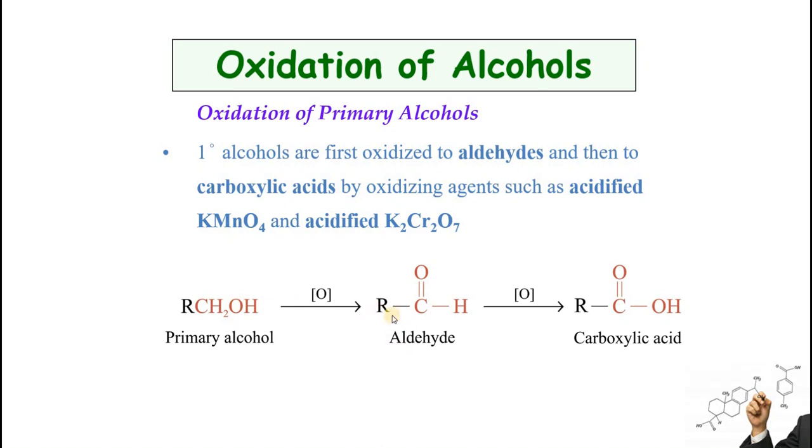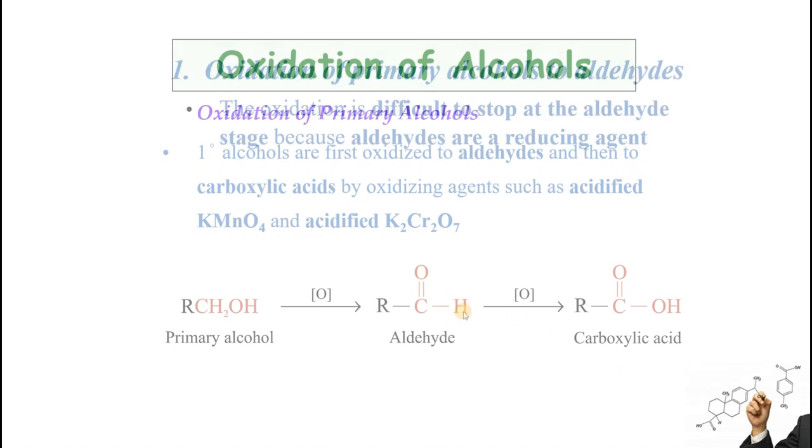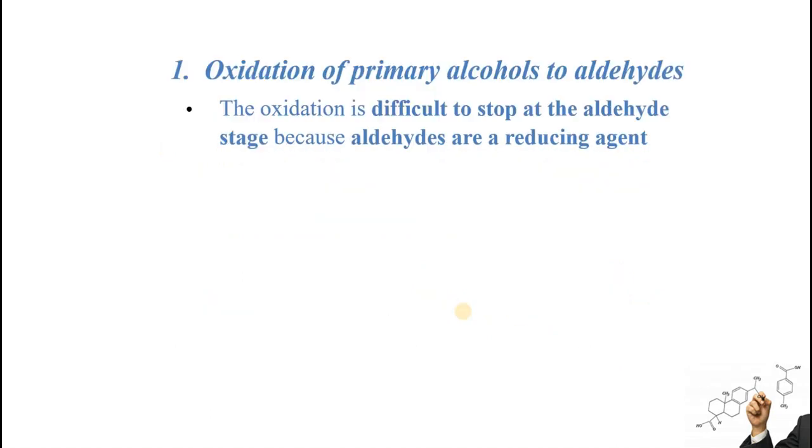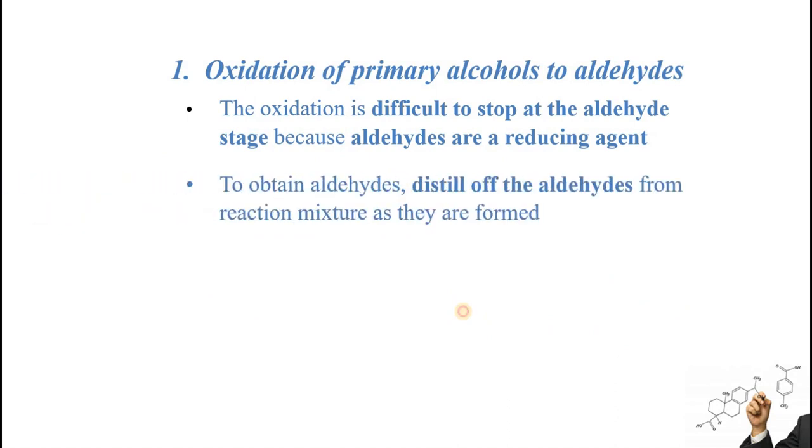So an aldehyde will be produced, and this aldehyde will further be oxidized, and one oxygen will be added over here with this carbon and hydrogen, and it will be converted into carboxylic acid. But the aldehyde is easily oxidized further, because aldehydes are themselves very strong reducing agents. So to obtain aldehyde, we will have to distill off the aldehydes from the reaction mixture as they are formed.